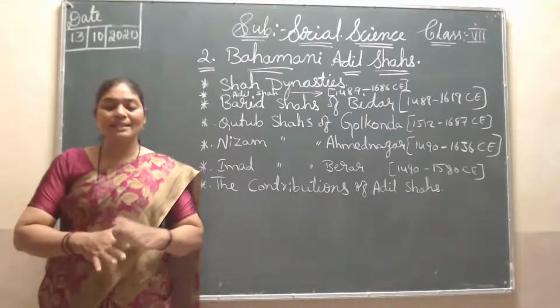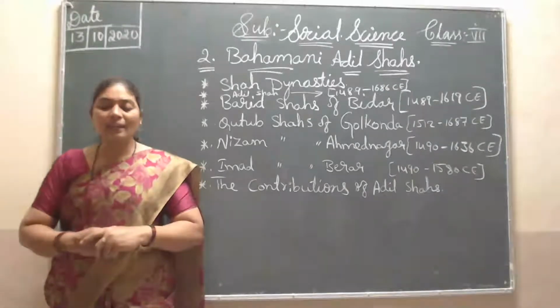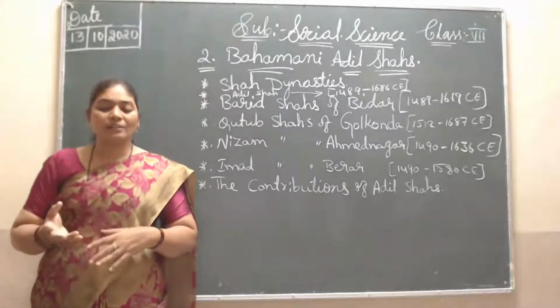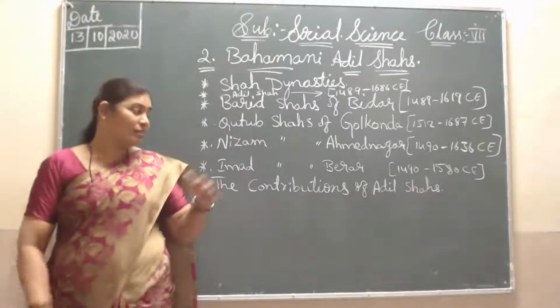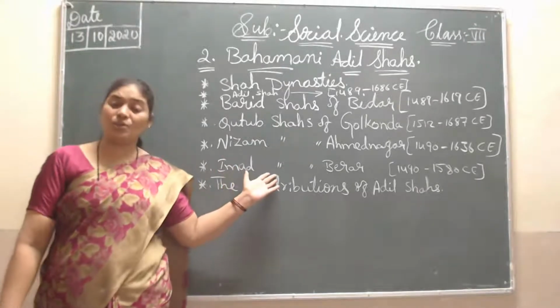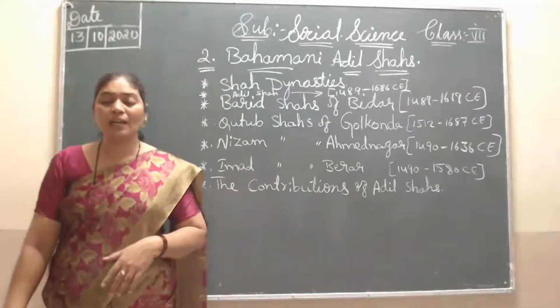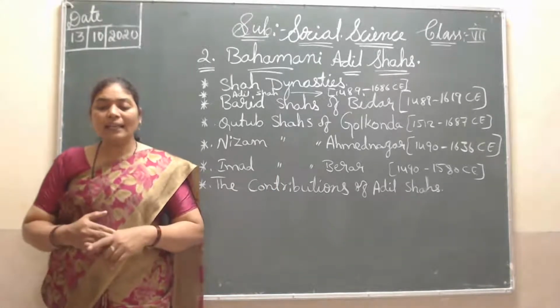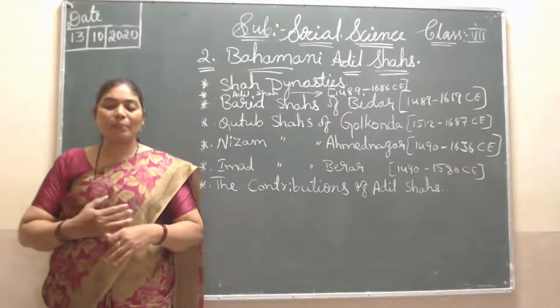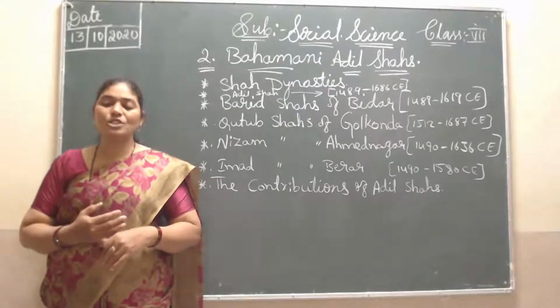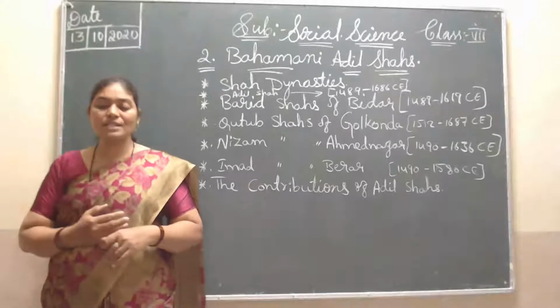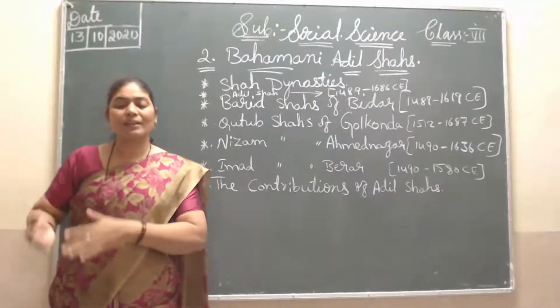In 1490, Fathullah was the founder of this dynasty. The Imad Shahi dynasty was started by Fathullah, and he made Ellichpur his capital.